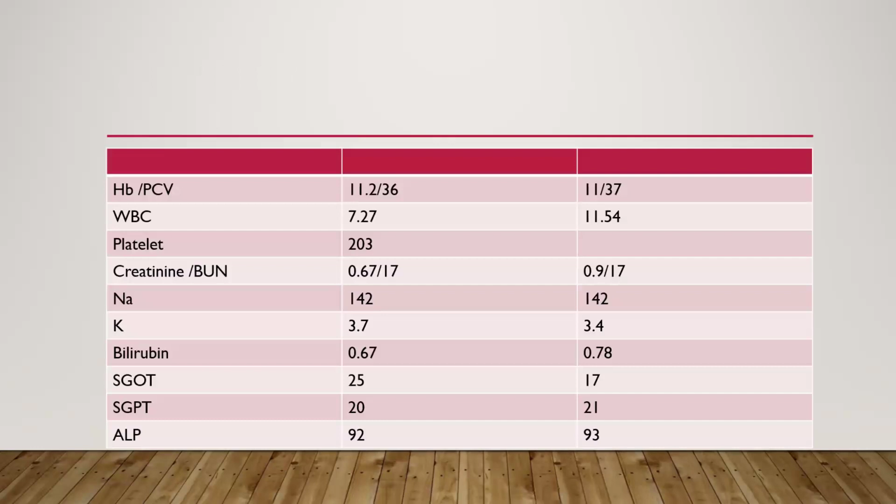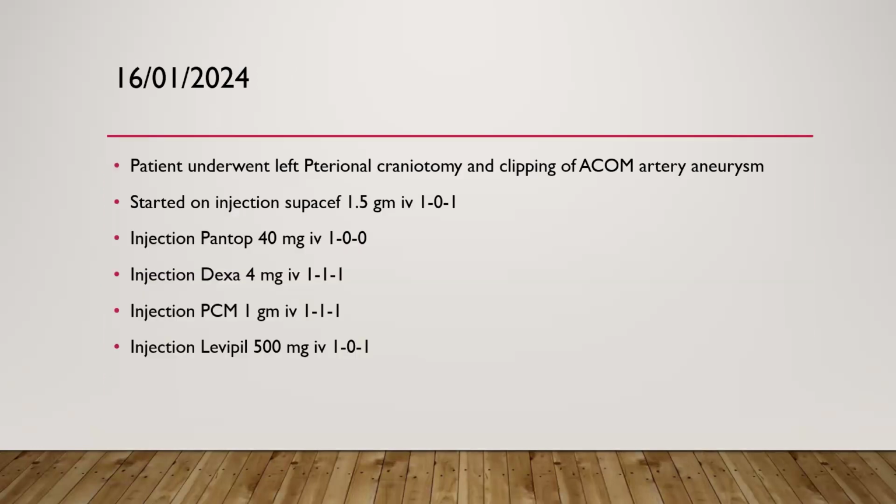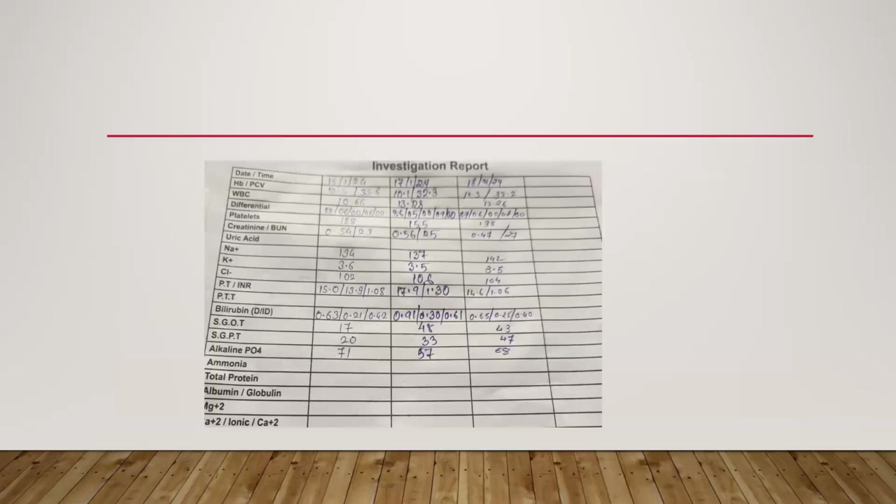These are the blood investigations of this patient, which were almost within the normal limit. So on the 16th, the patient underwent left pterional craniotomy and clipping of ACom artery aneurysm and was started on injection Supasep 1.5 gram BD, injection Pantof 40 mg OD, injection Dexa 4 mg IV TID, injection PCM 1 gram TID, and injection Levipil 500 mg BD.